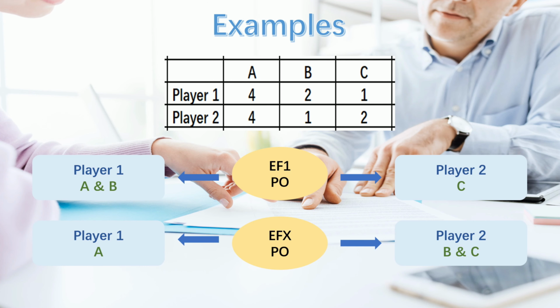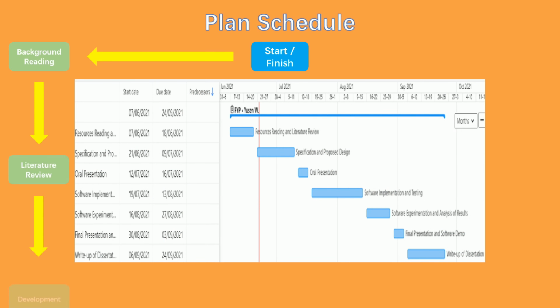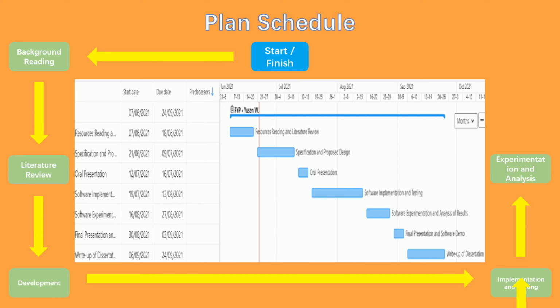Here are all of the details about my FIP. The whole process, together with the explicit schedule, is displayed in the Gantt chart below.